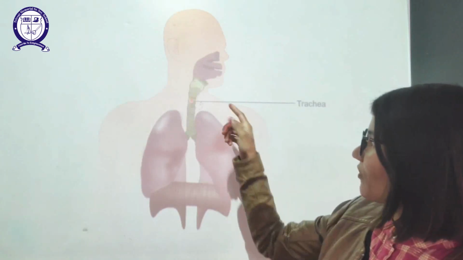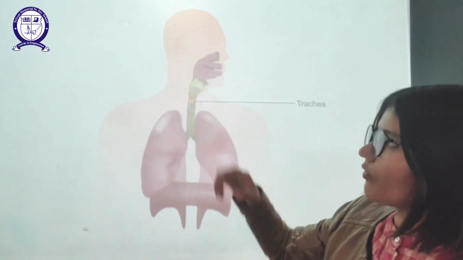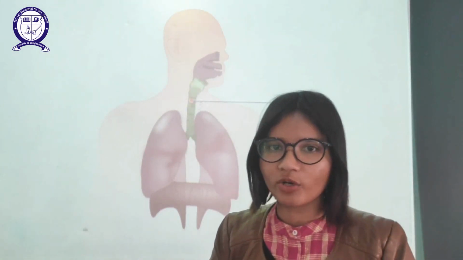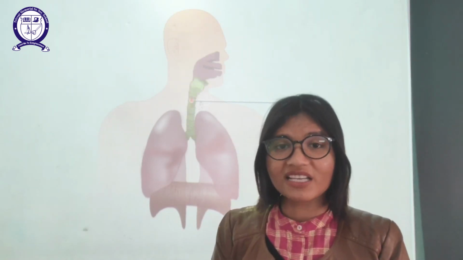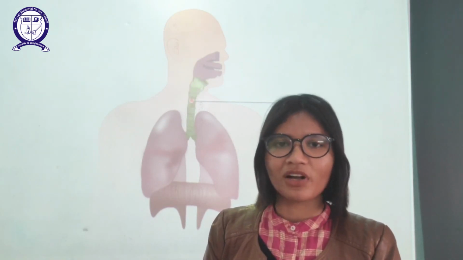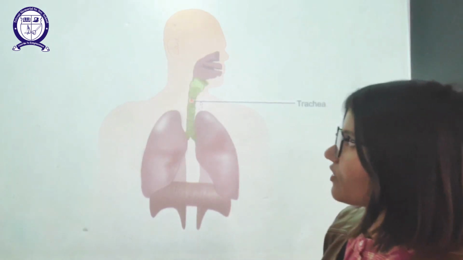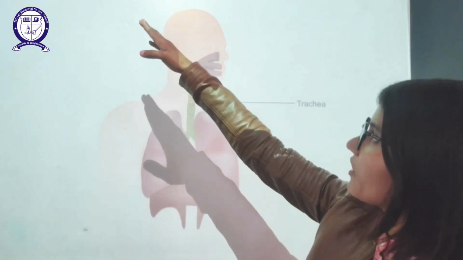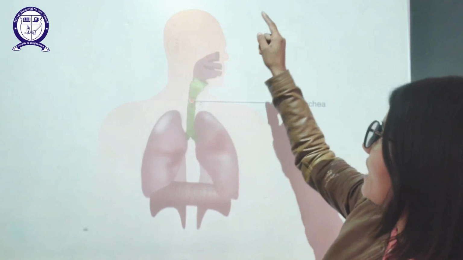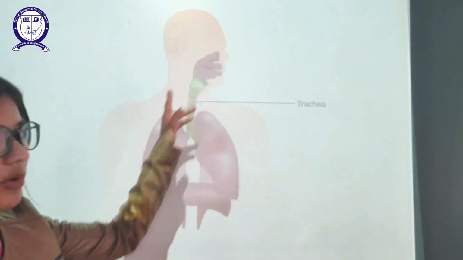Okay, so after pharynx, the major portion will be the trachea. Trachea is a long tube. The characteristic feature of this trachea is that it is largely or majorly made up of cartilage rings. Okay, why is it so? So that it is able to accommodate itself according to the air which is inhaled inside this trachea. So it is a membranous tube with cartilaginous rings that conveys inhaled air from the larynx to the bronchi.